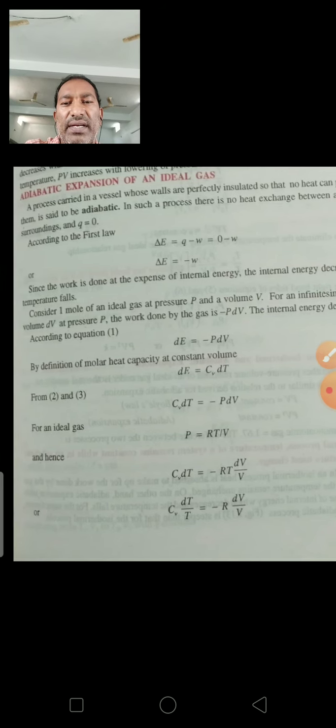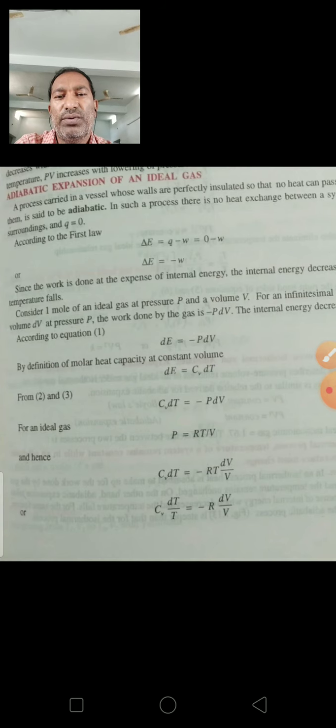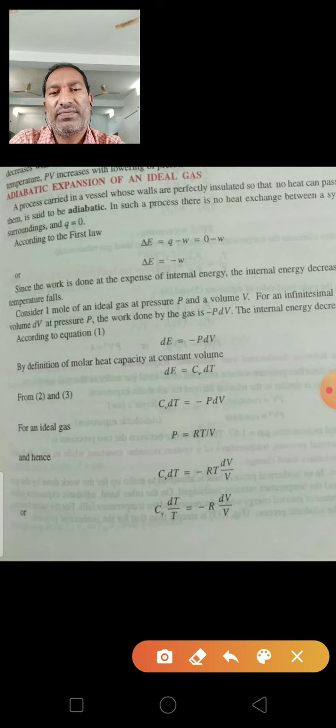The internal energy decreases by dE. According to the first law of thermodynamics, in an adiabatic process dE is equal to minus W, that means dE is equal to minus P into dV.